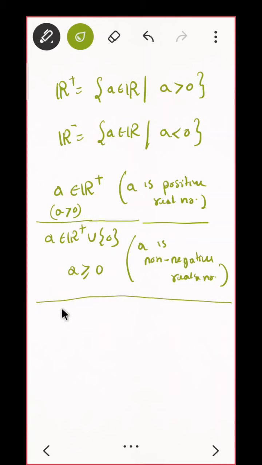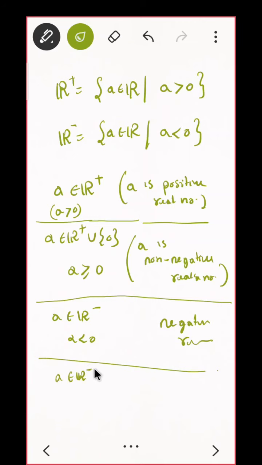Can you similarly think of R minus? If I say A belongs to R minus, that is A is negative, then we say A is a negative real number. Correct? But if I say A belongs to R minus union 0, that means A is less than or equal to 0, and here we say A is non-positive.